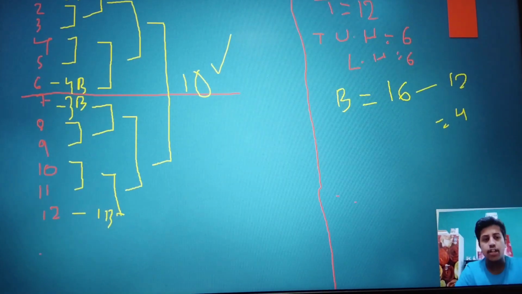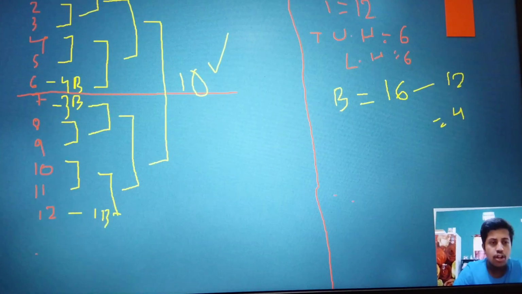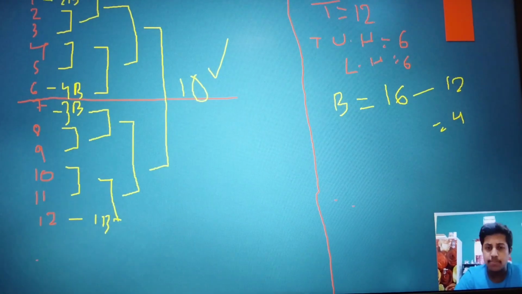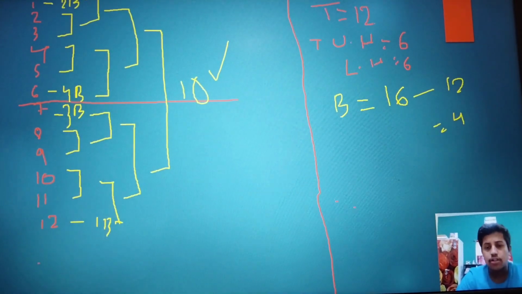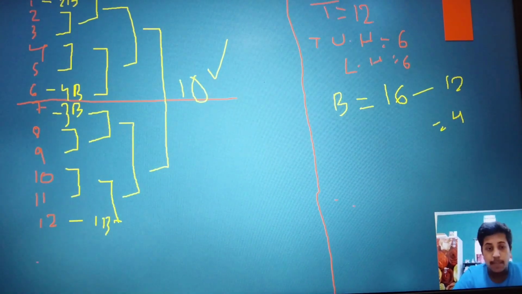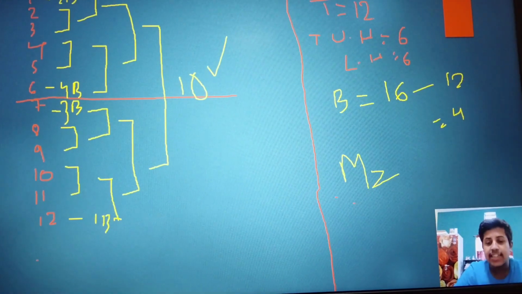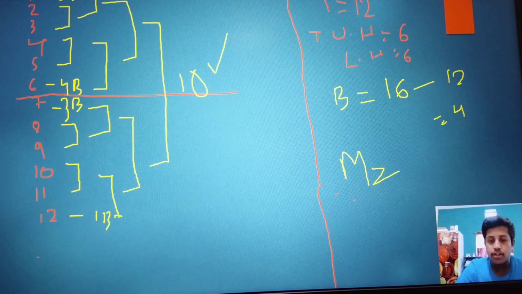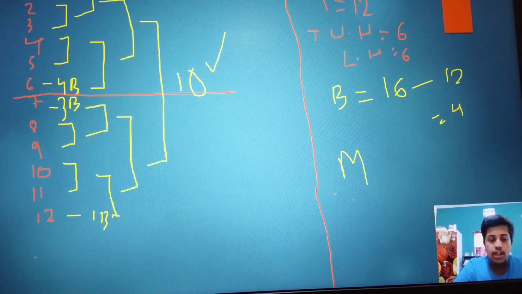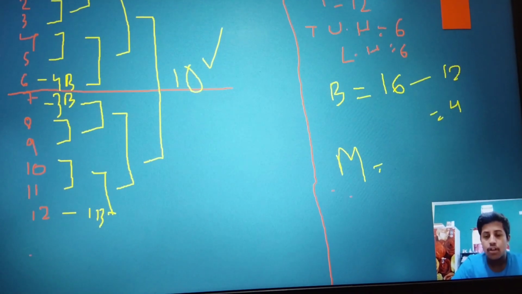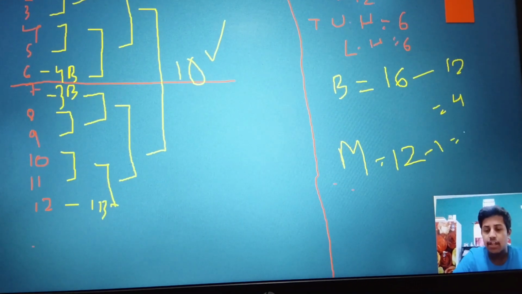So is it ready? Is it clear? Please don't mind the handwriting. It is a little bad. So leave it. First we will attach the total number of teams, total teams in upper half, total teams in lower half, then byes. Just one thing we have forgotten: total number of matches. See, the formula I have told you for total number of matches is n minus 1. So total number of teams minus 1. So 12 minus 1 is equal to 11 matches should be there. Let's see.